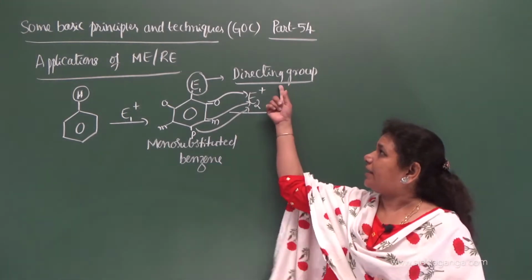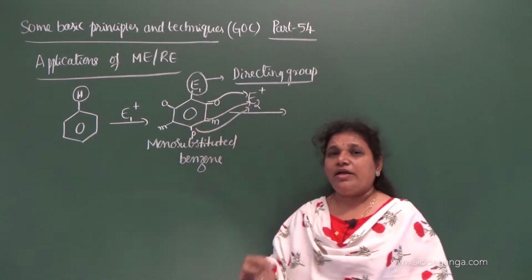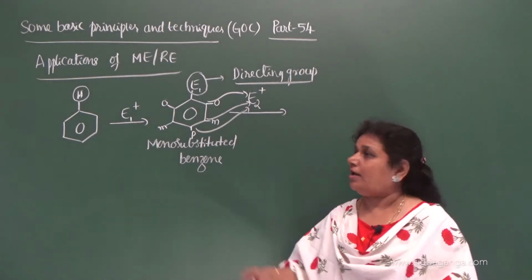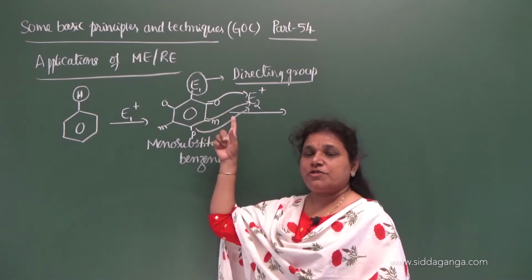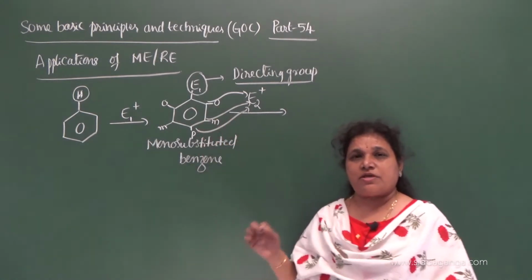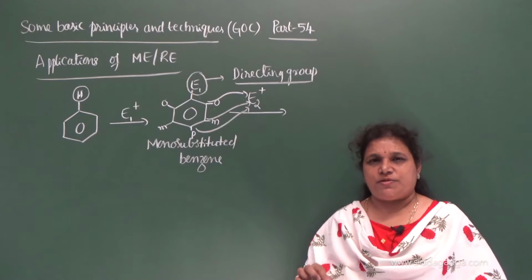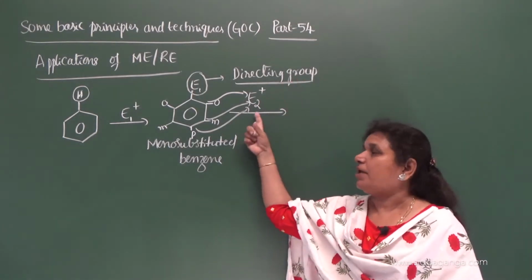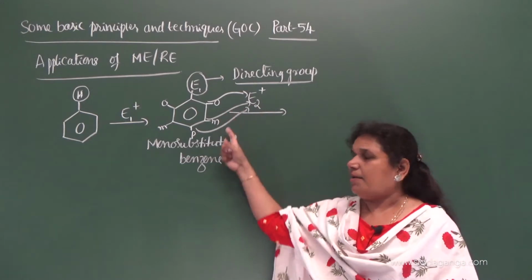And this directing group, depending on its nature, directs the second electrophile either to the ortho position, the meta position or the para position. Let us consider how it directs the incoming electrophile on the benzene ring.